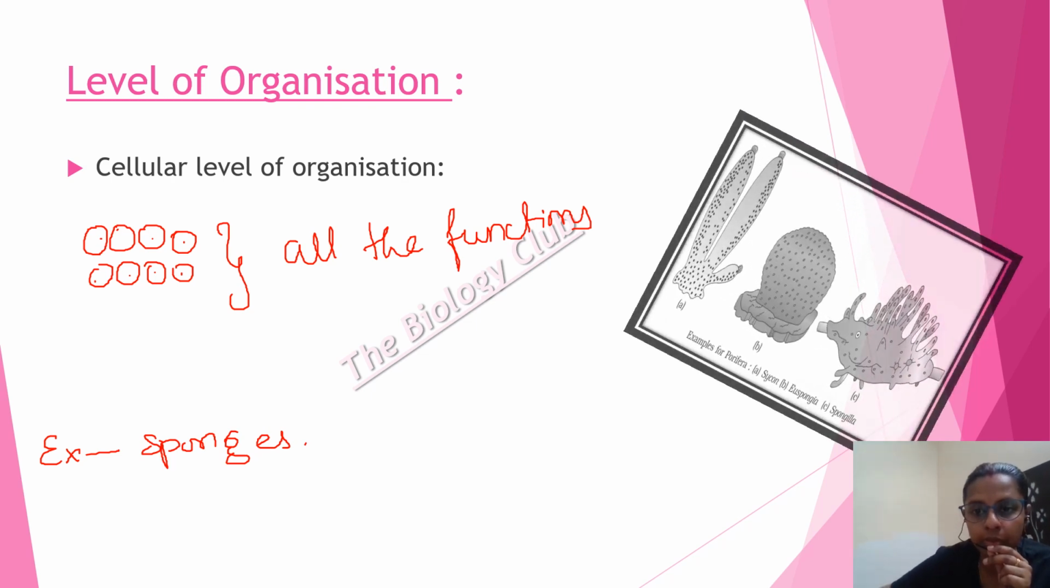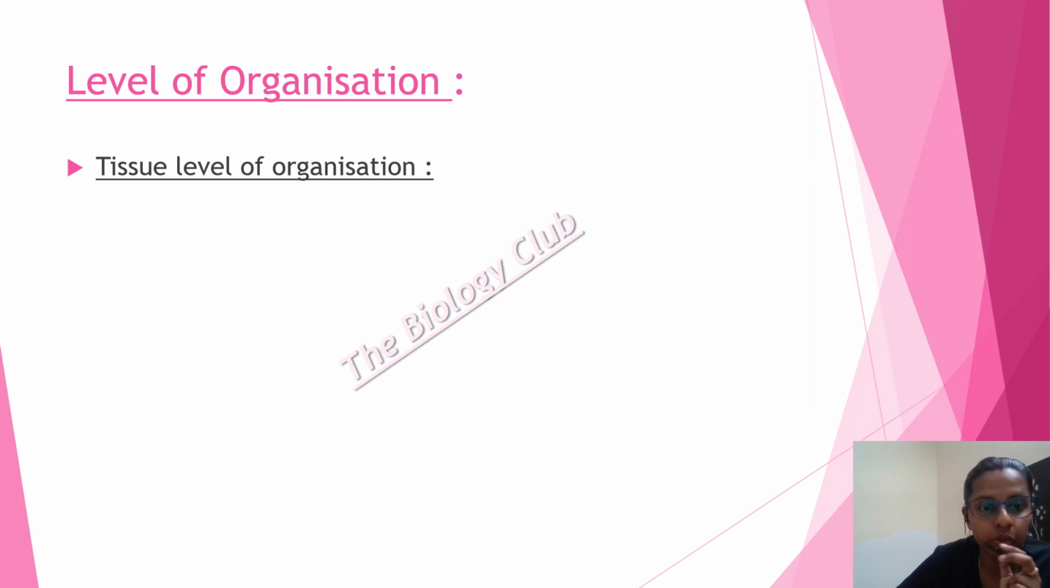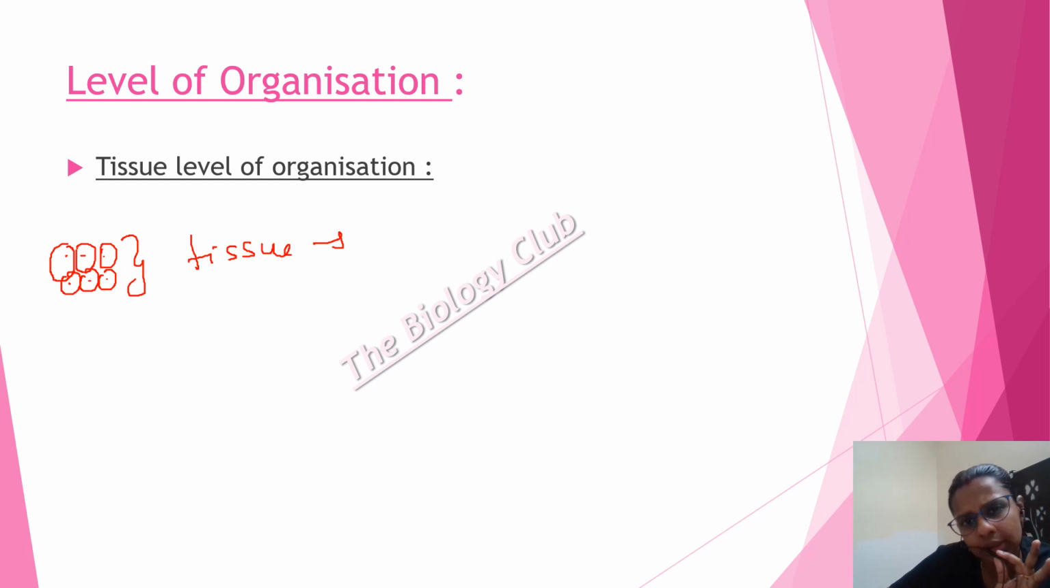Let's look at some of the sponges like Sycon and Spongilla. These all have cellular level of organization. Let's move on to the next, the tissue level of organization. The cells of the organism unite together to form a tissue. Suppose these are some tissue cells. They combine together to form a tissue, and together they do the same function.